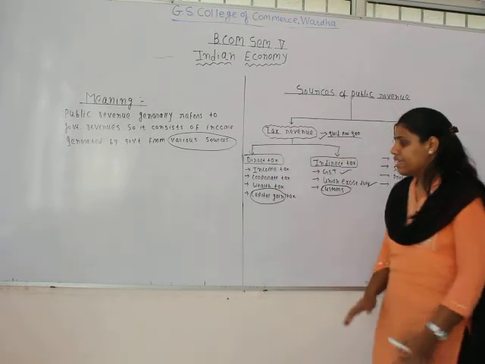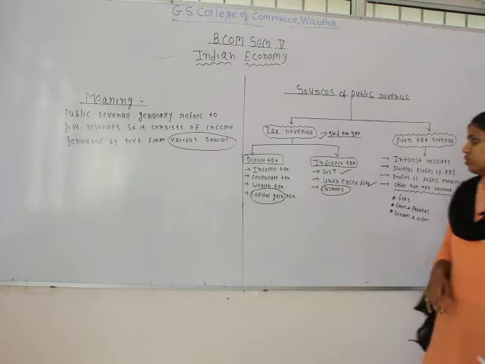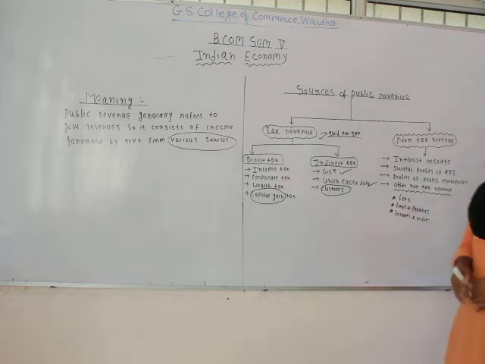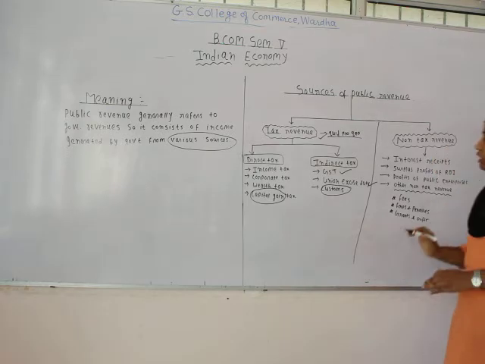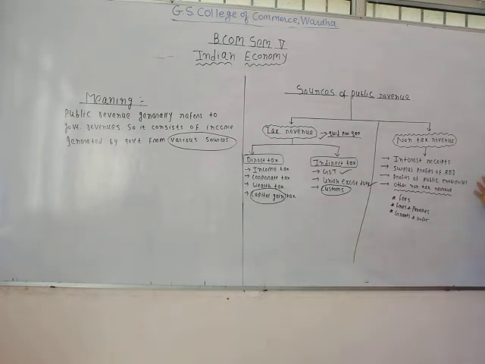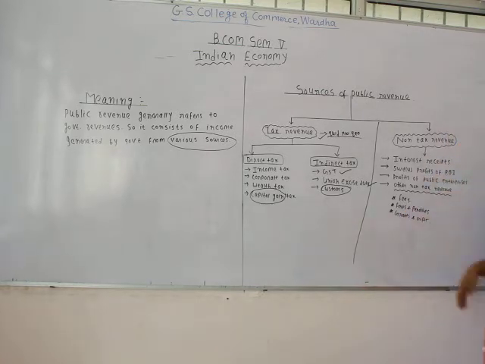When we talk about the direct tax, there are different types or heads under the direct tax, and when we talk about the indirect tax, there are different types under the indirect tax as well. Another source of revenue is the non-tax revenue. Even though a major portion of government revenue consists of tax revenue, non-tax revenue is also one of the important components of public revenue. So let's see what are the different sources under the non-tax revenue.